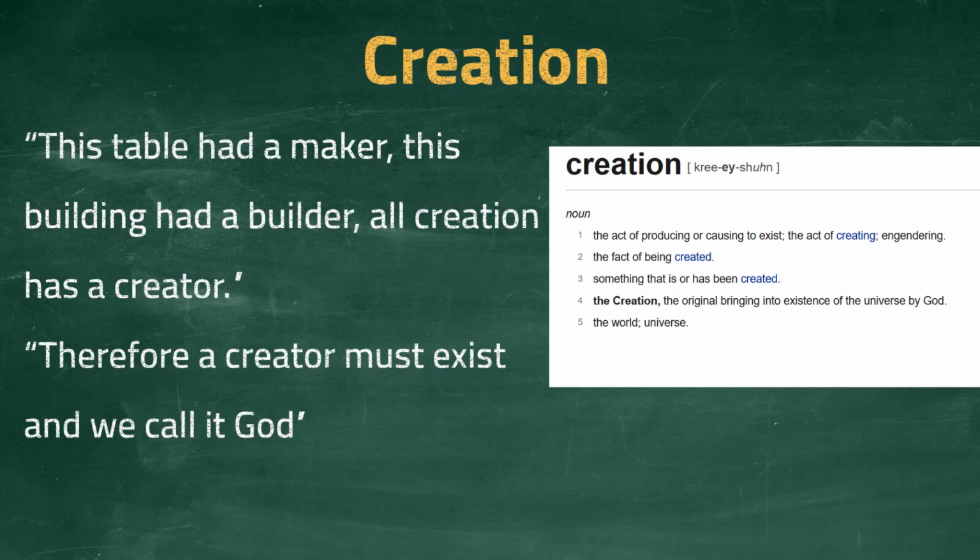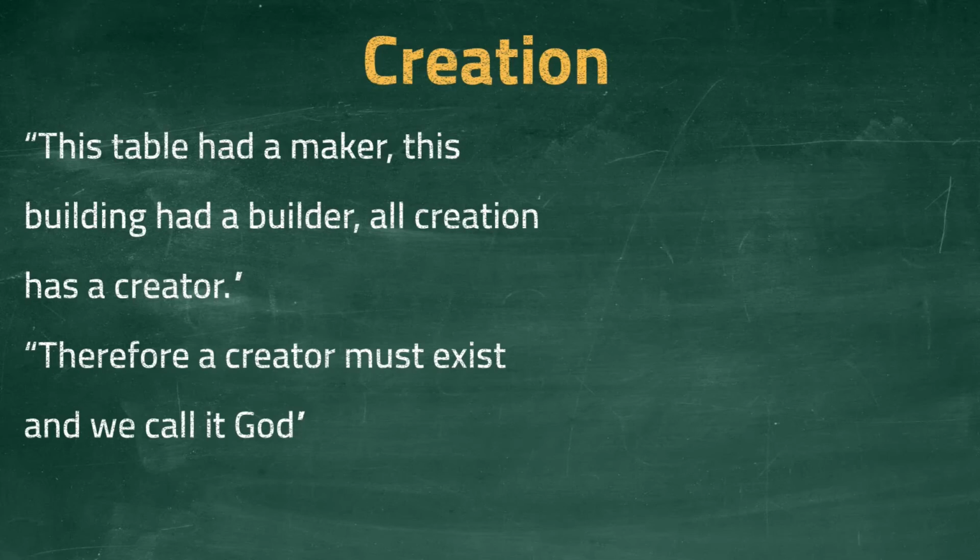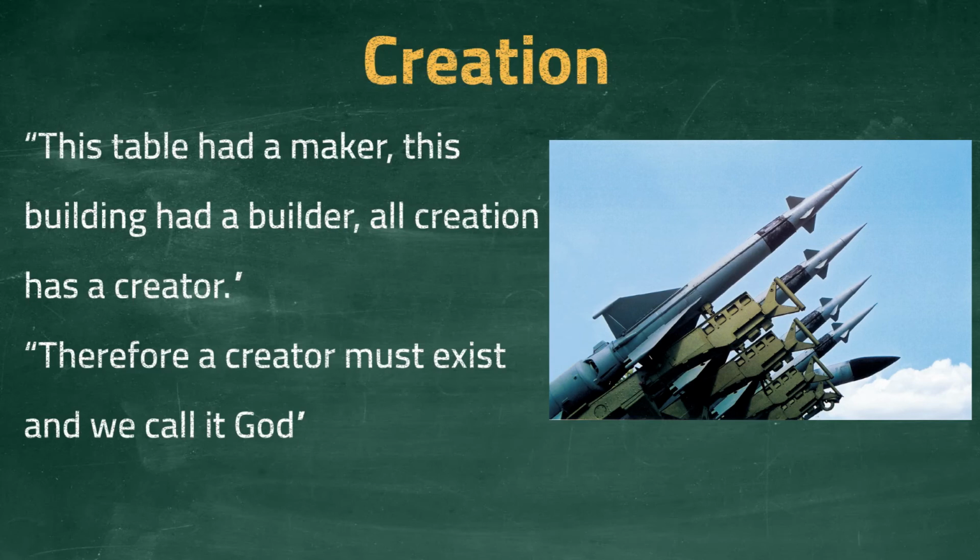To put it another way, the fact that a particular building was built by a builder does not prove that something called God created the universe. The argument also equivocates the word creator with God, in the sense that God created the universe. But if we take all the equivocations in this argument genuinely, then we must also say that God created the building and the table. And whilst we are at it, God must also have created all the guns, missiles, and atom bombs. At this point, the absurdity of the argument should be clear.